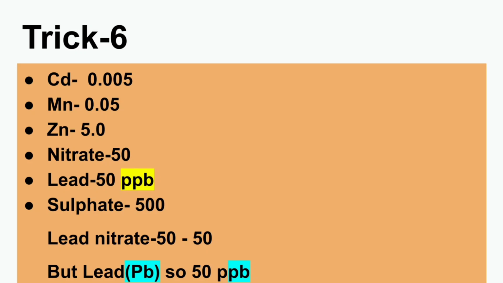The next block of the list of elements, except that 0.5 doesn't exist, just keep in mind. So cadmium, manganese, zinc, cadmanzan 0.005, 0.05, 5. Lead nitrate 50-50, because lead starts with Pb. The symbol of lead is Pb, so it is measured in parts per billion, ppb.